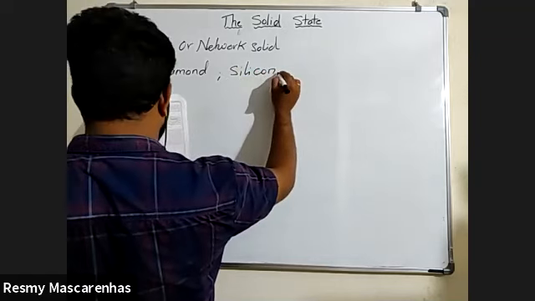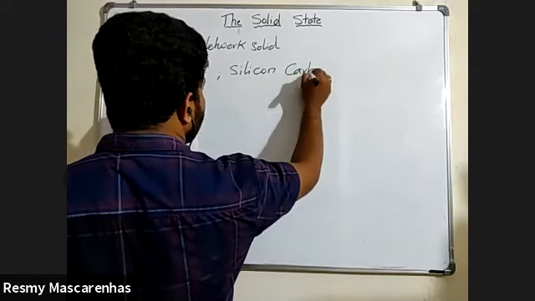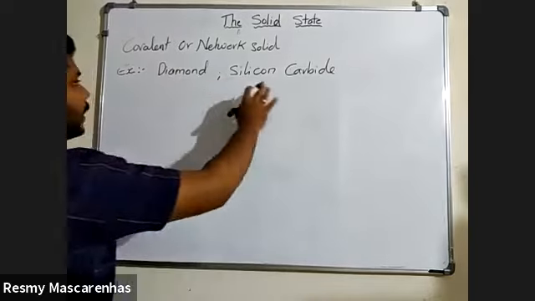For example, write: diamond and silicon carbide.